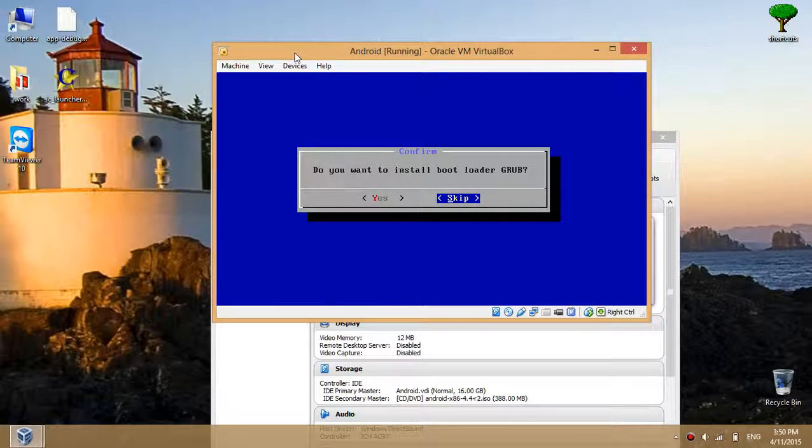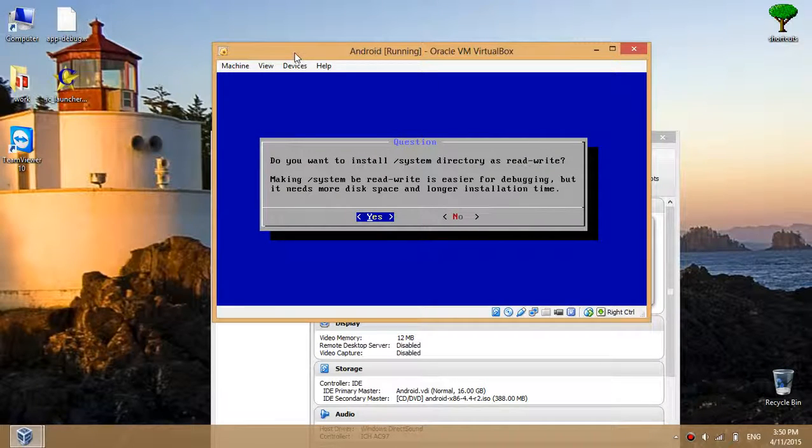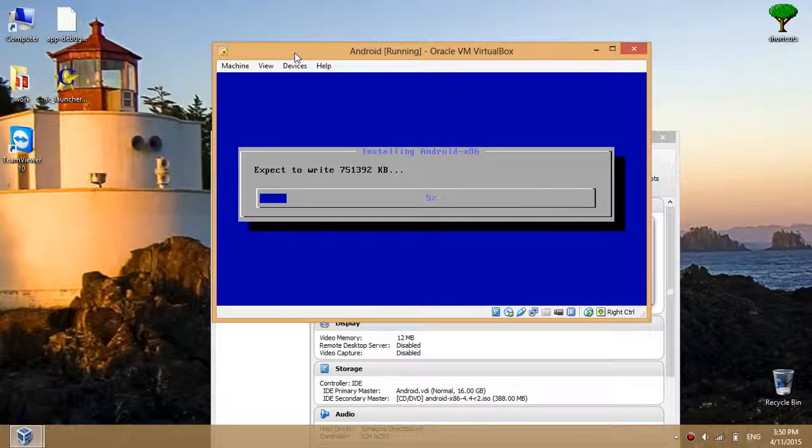Do you want to install the bootloader GRUB? We can skip it now. Okay, yes, we want to install the system directory as read/write. Okay, it is writing. Nearly 750 megabytes.